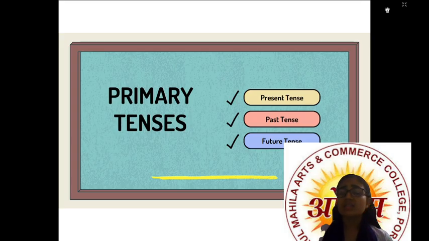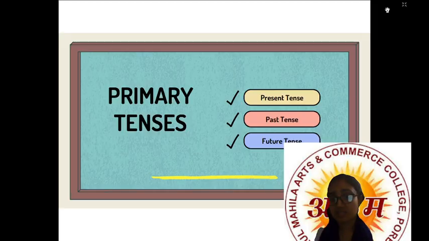If we talk about primary tenses, then there are three tenses which are primary. First is present tense, then past tense, and then future tense. So, these are the primary tenses.